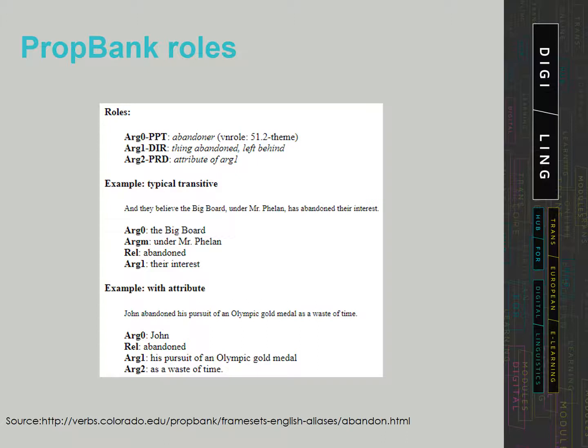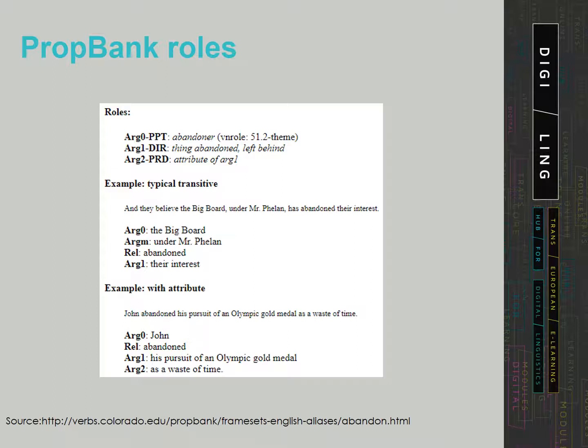One is typically transitive: they believe the Big Board under Mr. Phelan has abandoned their interest, with Arg0 being the Big Board, ArgM under Mr. Phelan, and relation abandoned, Arg1 their interest. Then we have an example with attributes: John abandoned his pursuit of an Olympic gold medal as a waste of time, with Arg0 being John, relation abandoned, Arg1 his pursuit of an Olympic gold medal, and finally Arg2 as a waste of time.